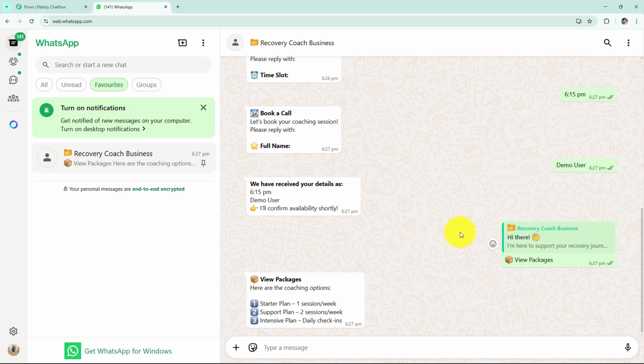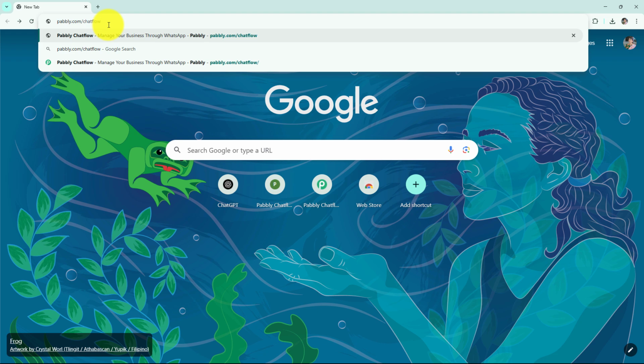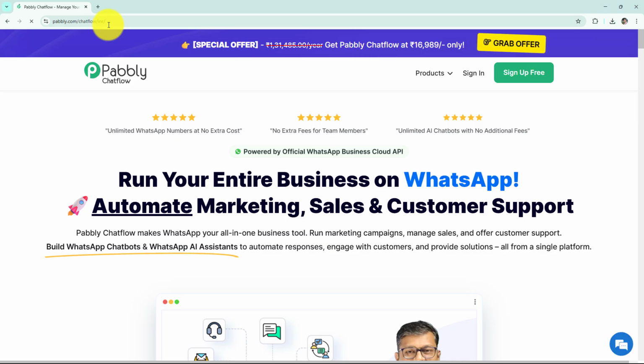If you want to create the same, you have to open a new browser tab. In a new tab, enter the URL pabbly.com/chatflow, and it will take you to the main landing page of Pabbly Chatflow. If you are an existing user, click on sign in. However, if you are a new user, click on sign up for free.